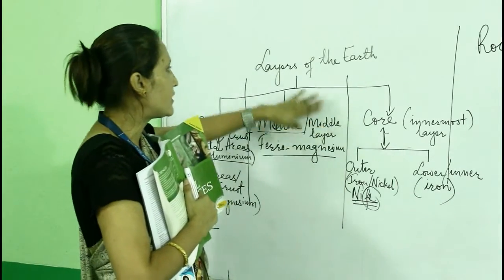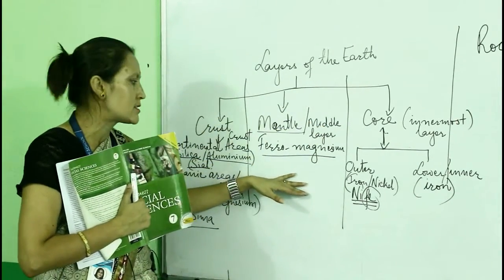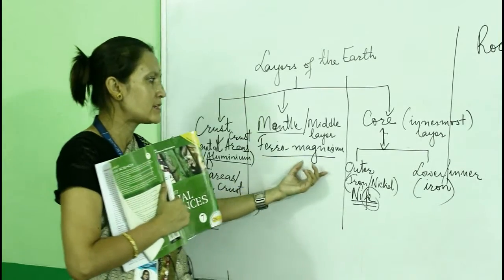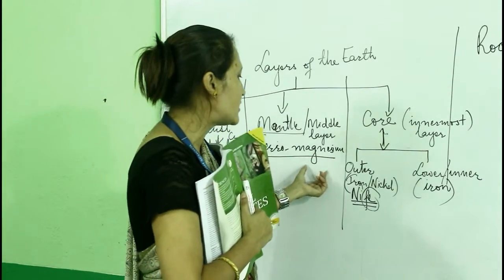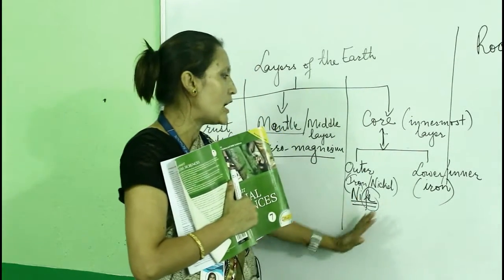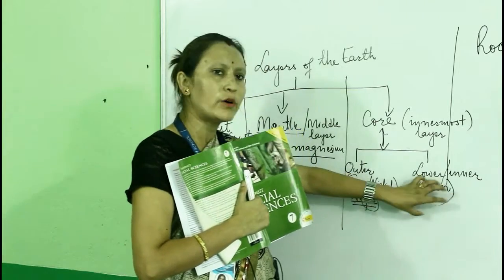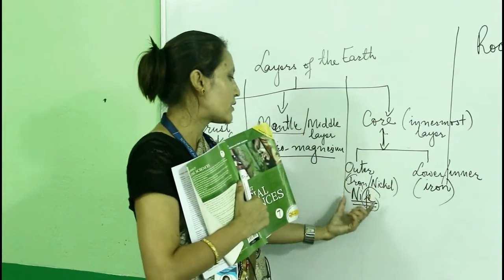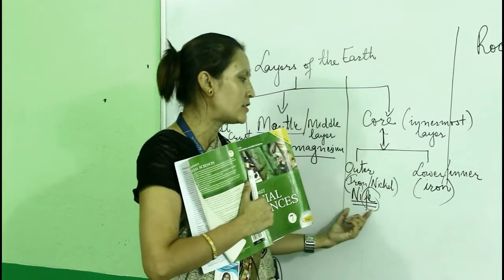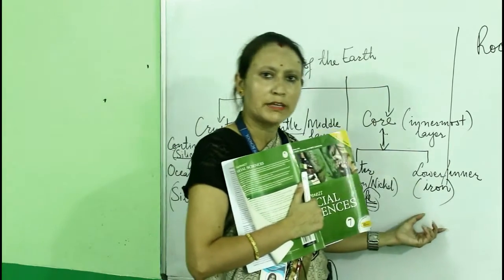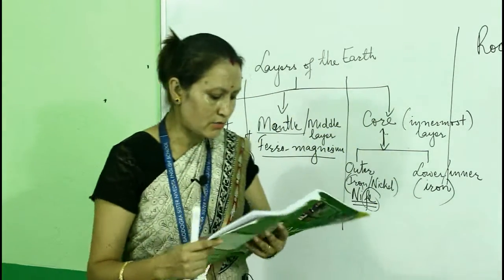Mantle, this is the middle layer of the earth. It consists of ferromagnesium. And core, that is the innermost layer. It is again divided into the outer and the inner or lower part. The outer layer consists of iron and nickel, that is called nife, and the lower layer consists of iron. Understood this one? So it's very easy.